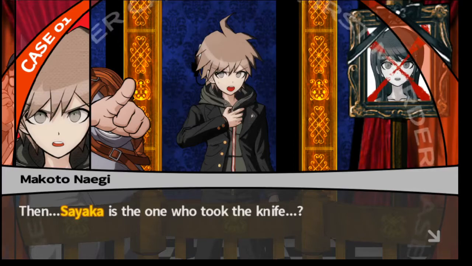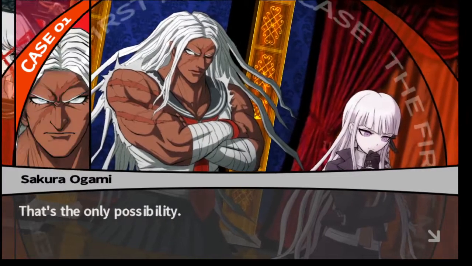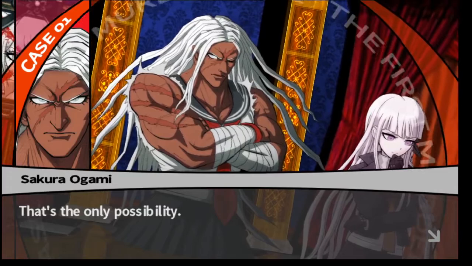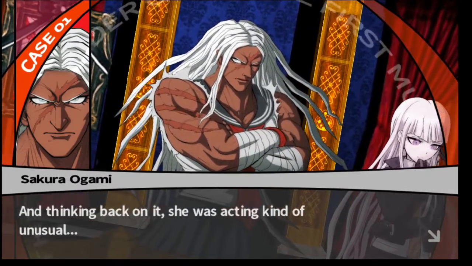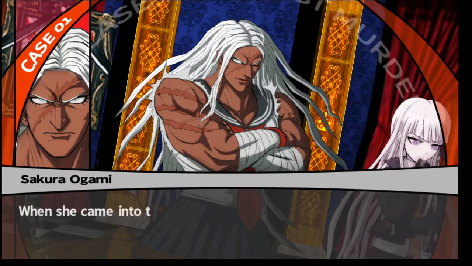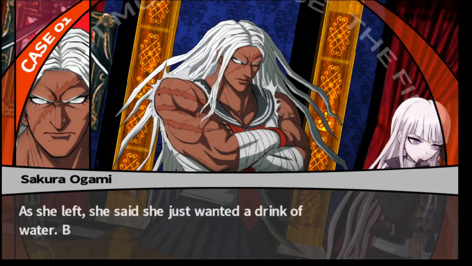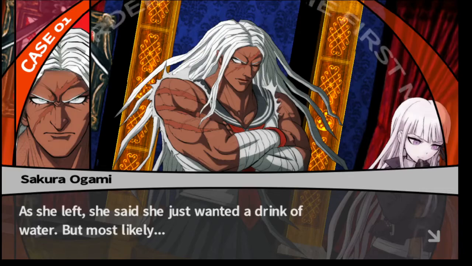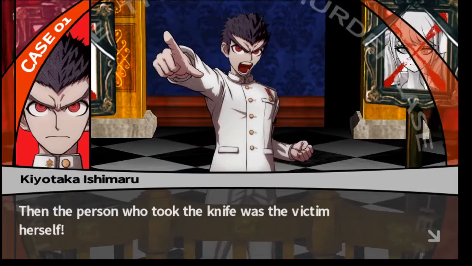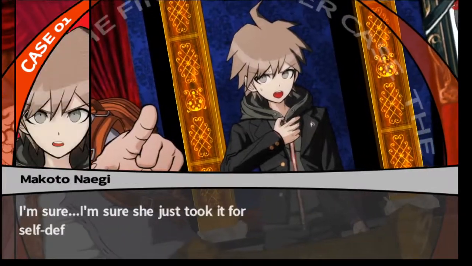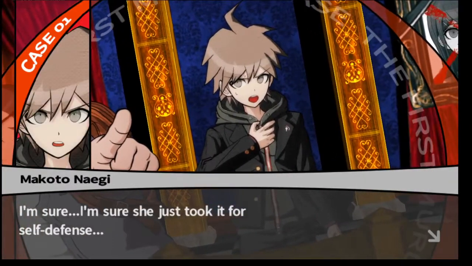I mean, that's possible. No, she used the knife during the struggle, at least. She needed self-defense. Sure. That's the only possibility. And thinking back on it, she was acting kind of unusual. When she came into the dining hall, she didn't even look at us. She just went straight to the kitchen. As she left, she said she just wanted a drink of water. But most likely... the person who took the knife was the victim herself. I'm sure she just took it for self-defense.